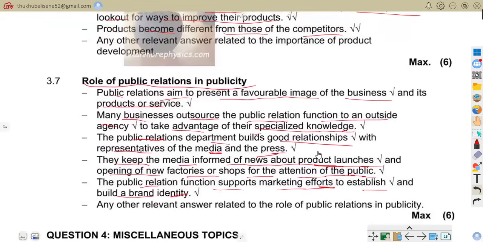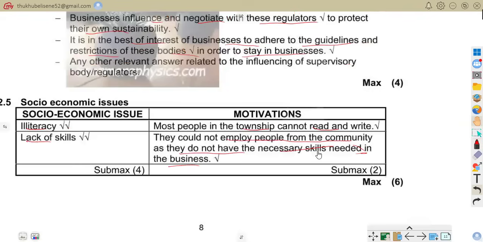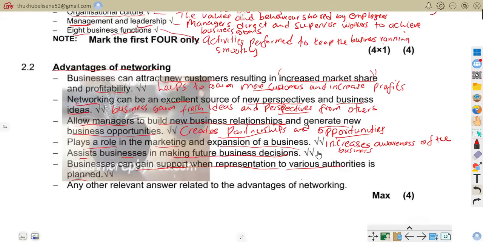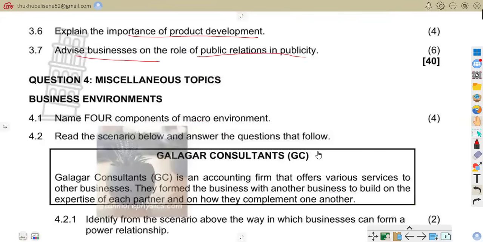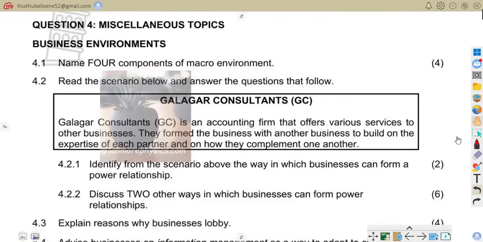Now we are to move on to question 4. Question 4 is about business environments. We are asked to name 4 components of the macro environment.